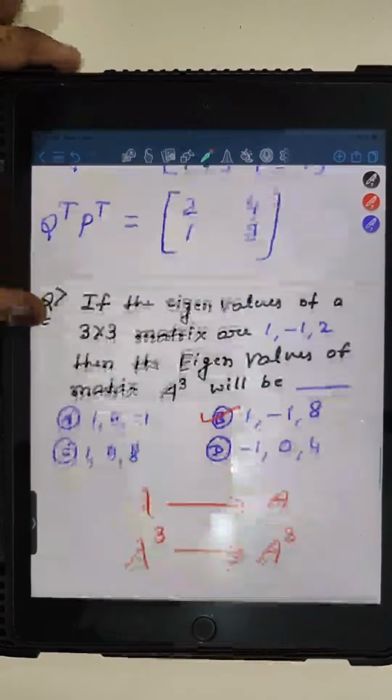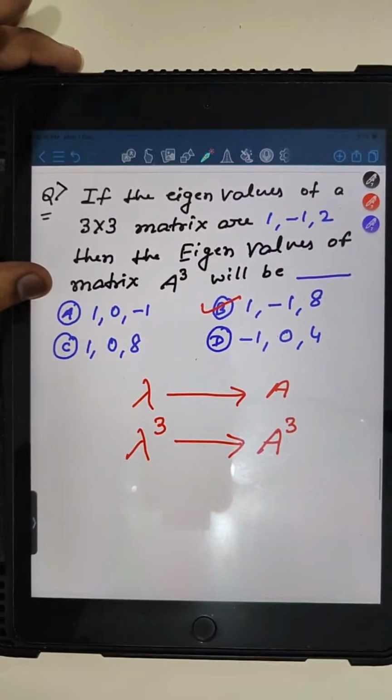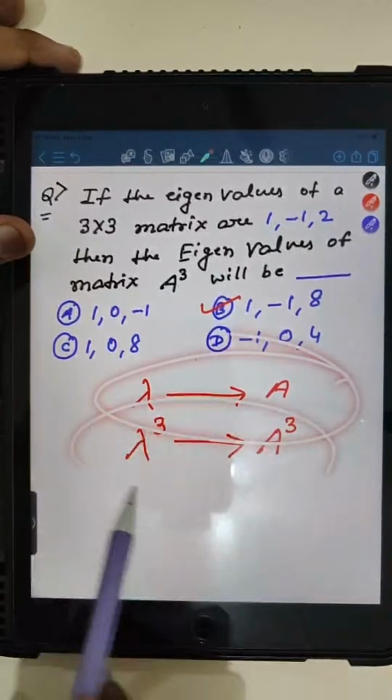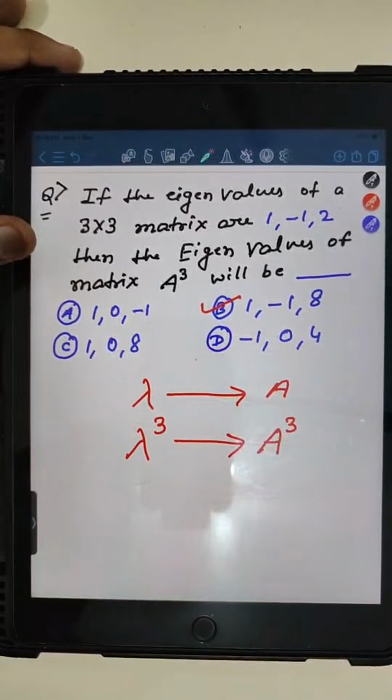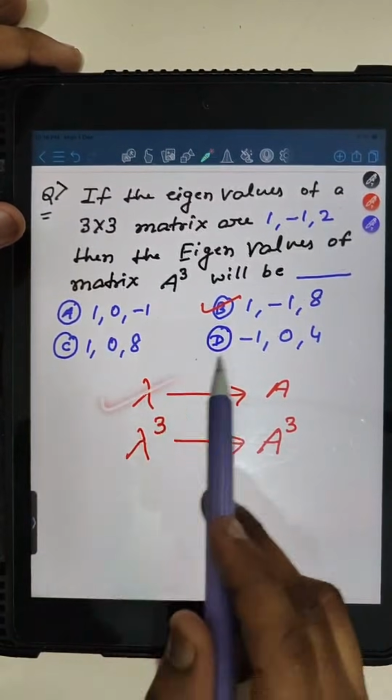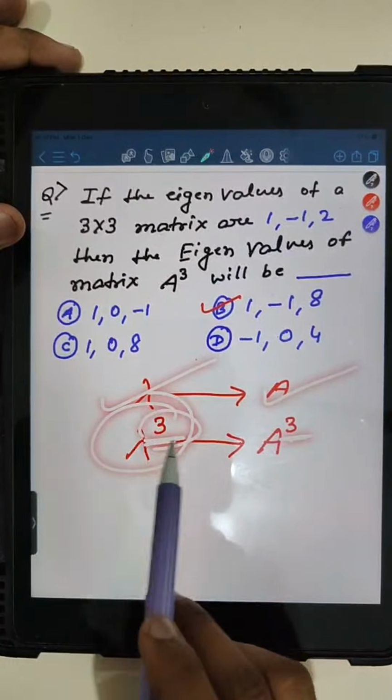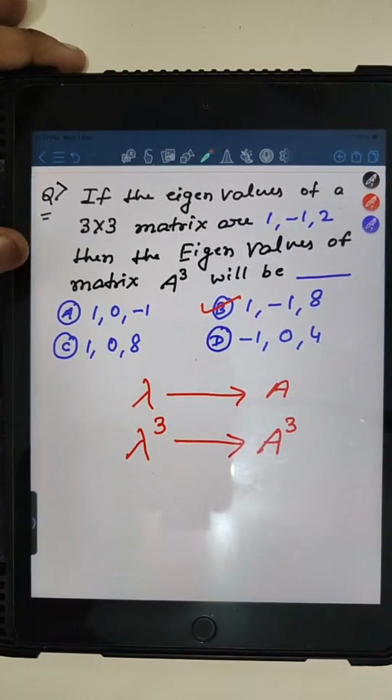Then after we discussed this question, which was pretty simple: when lambda is an eigenvalue of A, then lambda cube will be the eigenvalue of A cube. That means what power we are raising to the matrix, the same power we have to raise to the eigenvalues, right?